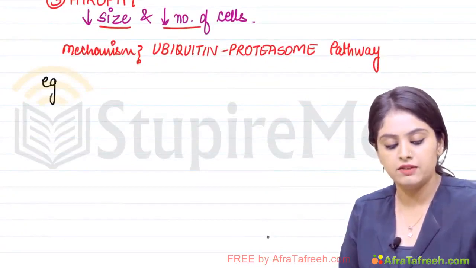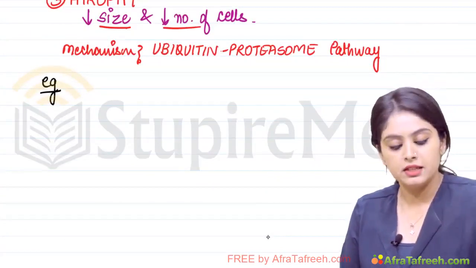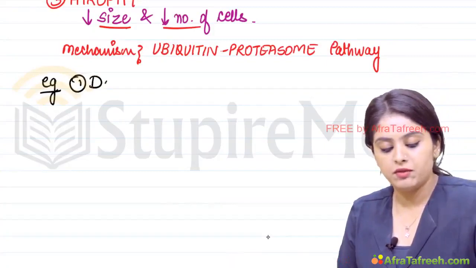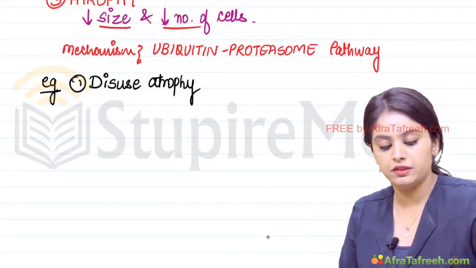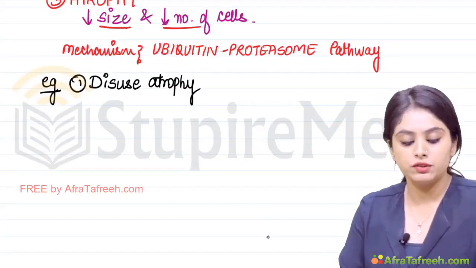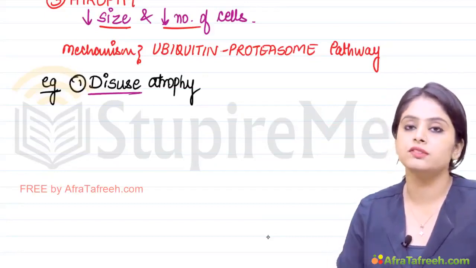Now what we need to know further, what all conditions in the body can result in atrophy, or indirectly we can say what are the examples. Simple examples that we have over here. First, disuse atrophy. Now students, just focus on the term disuse.